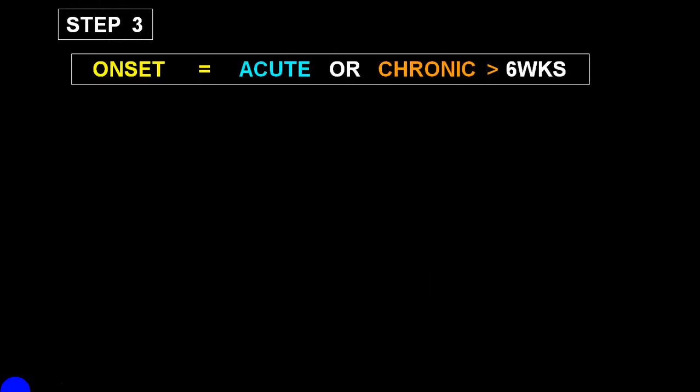Now we come to step 3. This is the most important part in approaching a person. Always try to differentiate from the history whether it is acute or chronic.